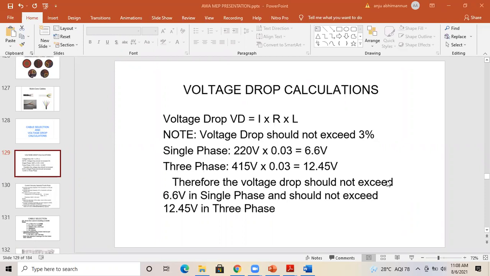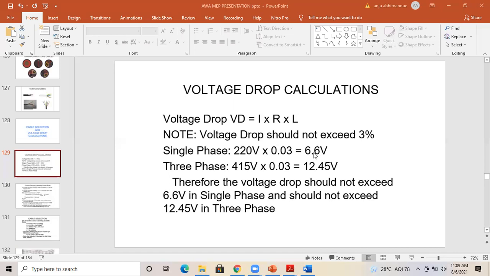So you have to calculate the voltage drop for the cable depending on the length, and it should not exceed 3%. So if it is single phase supply, the 3% is 6.6 volt. That means you're feeding a cable, and on the initial side you are getting 220 volt. At the end side you can have a maximum drop of 6.6 volt. That means at the starting part you have 220 volt, and at the ending area, that means the feeding area, you shall have at least 214 volt.